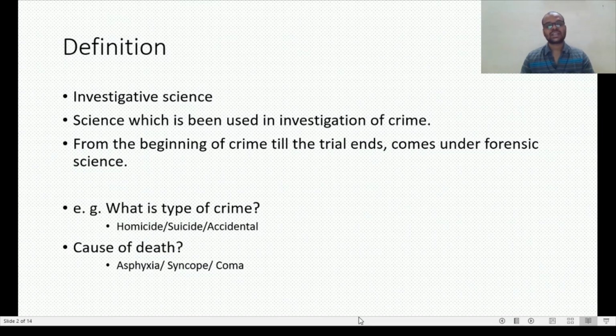Now, in forensic science, we include the examination of homicide, suicide, and accidental death. What is homicide? Homicide is a murder or harming a person with an intention. Suicide is killing of our own self, and accidental means any accident, like a road accident, falling from a building and all. Now, the examination of the cause of death. What is cause of death? The reason behind the death.